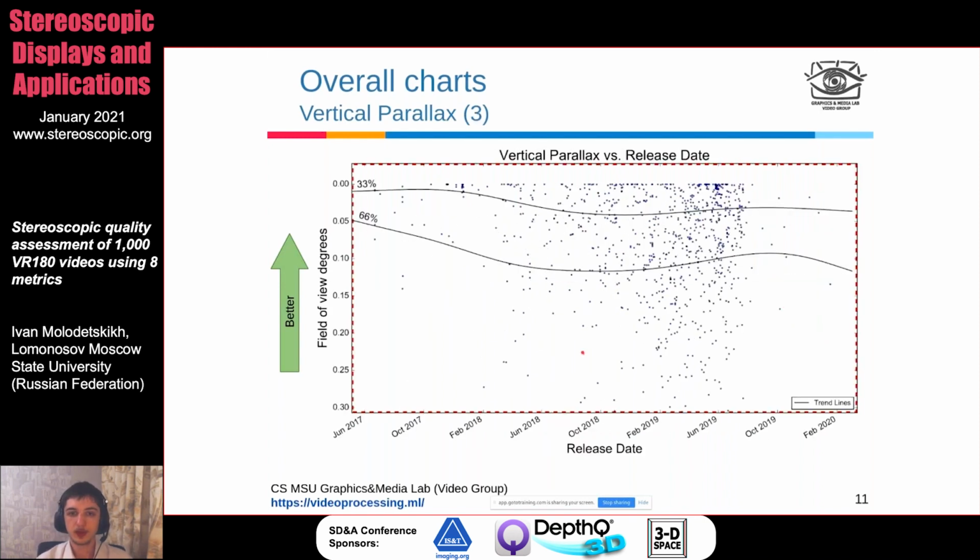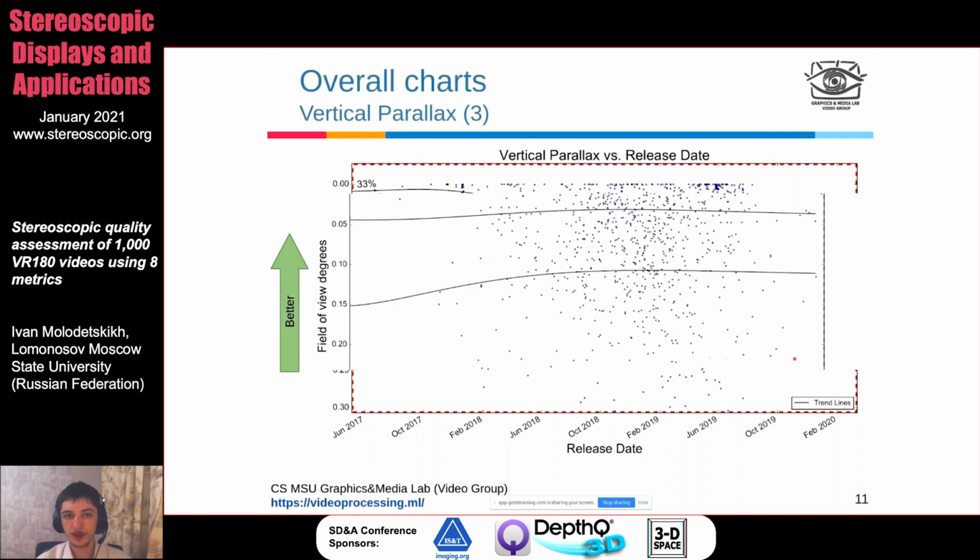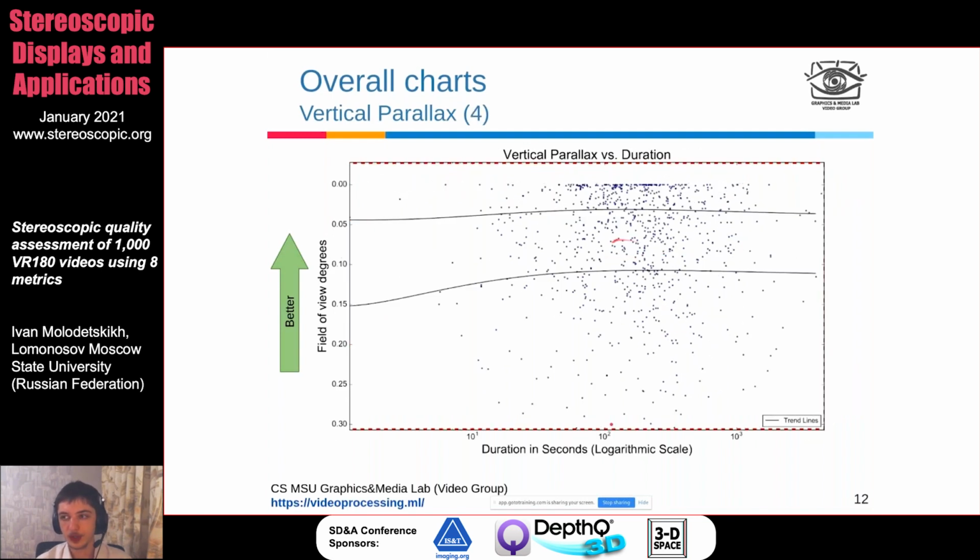Next, let's look at vertical parallax versus upload date. In this case, once again, we have our upload date on the x-axis. And if anything, the trend lines show that videos uploaded earlier actually had less vertical parallax on average than videos uploaded later. And finally, we have a graph against the video duration, once again in seconds in logarithmic scale. And the trend lines are almost flat, which means that both long and short videos have the same vertical parallax on average. And these dots, they depict the average vertical parallax across the whole video.